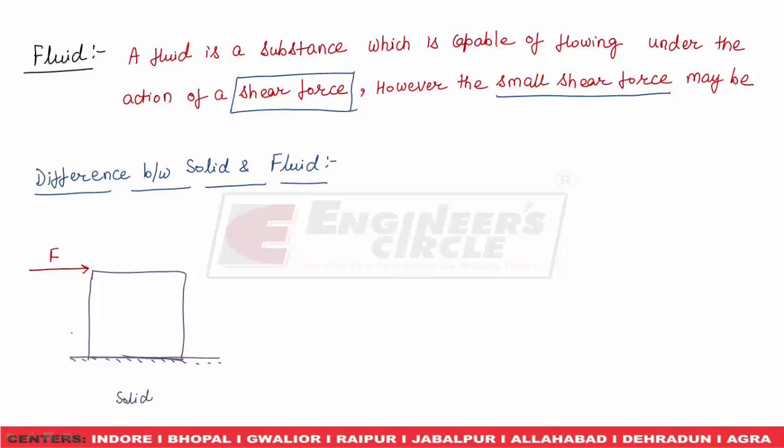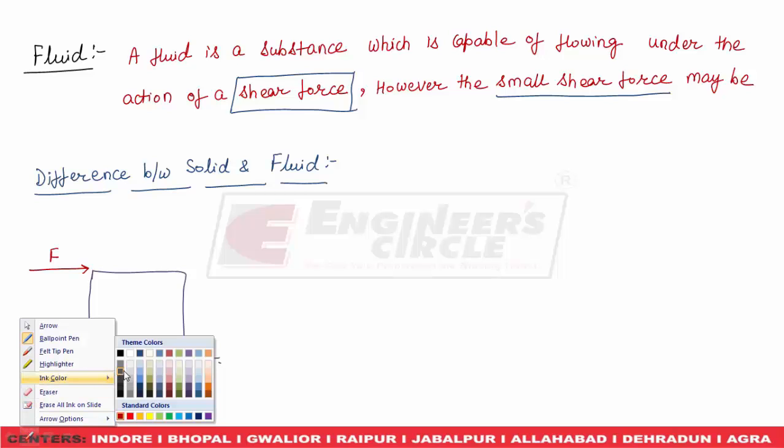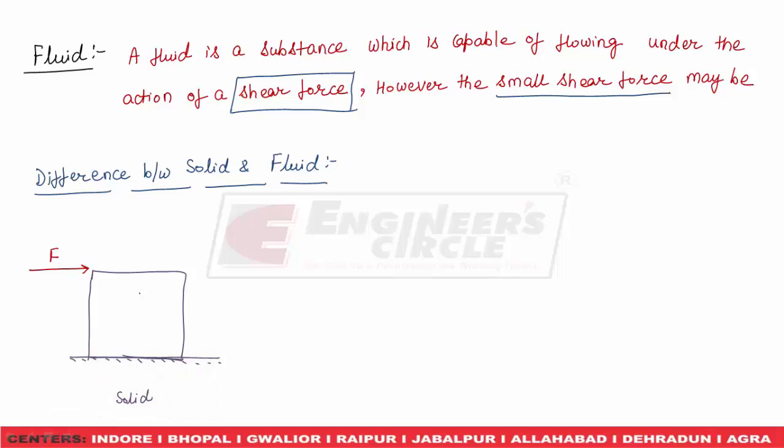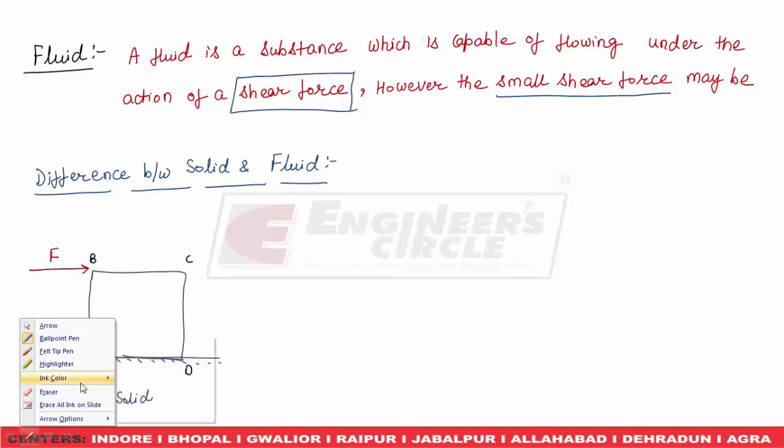If I name the corners, this is point A, this is B, this is C and this is D. If I apply a shear force on this solid, then this body will deform and acquire a shape like that.